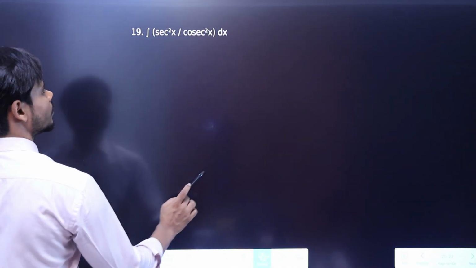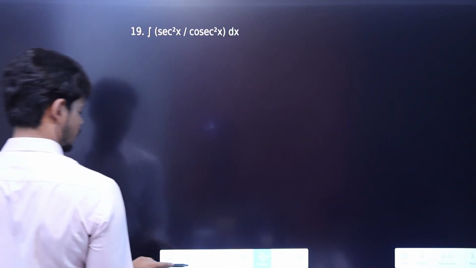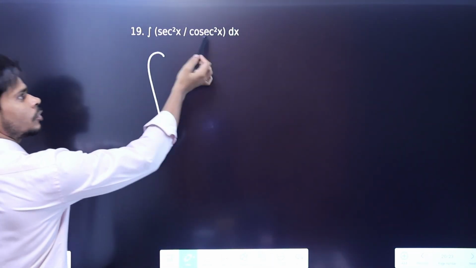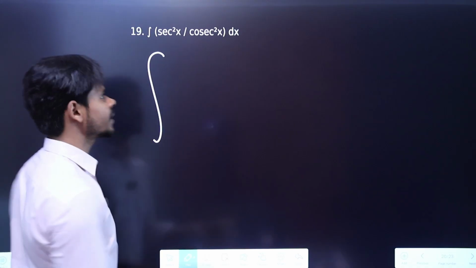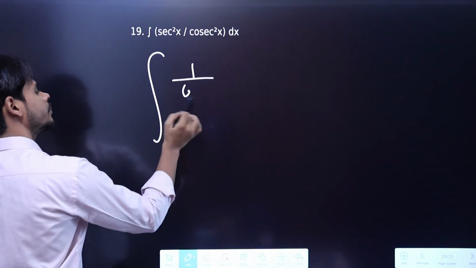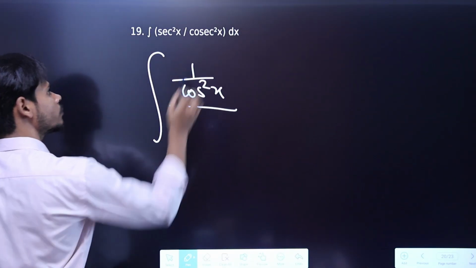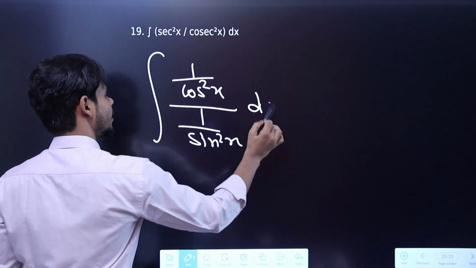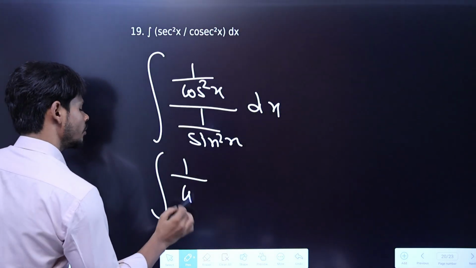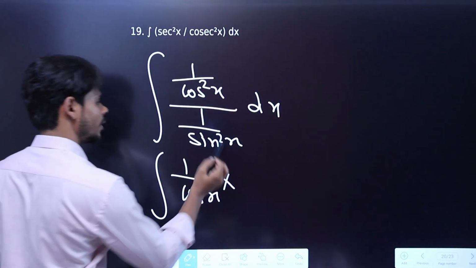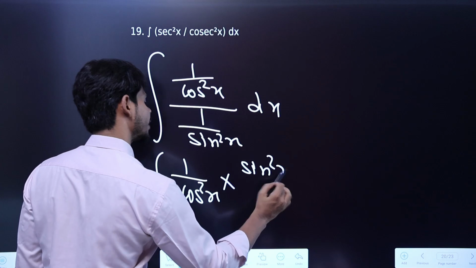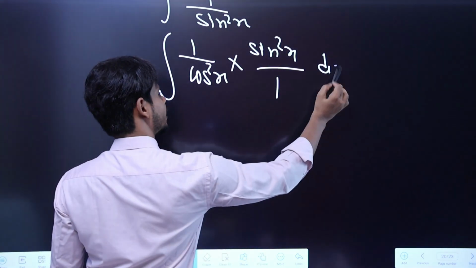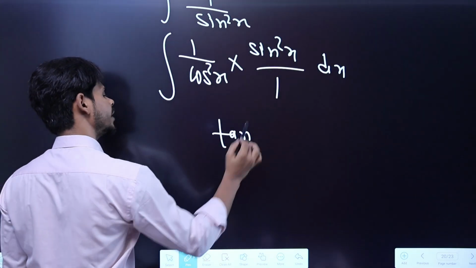again we are given a very simple question by the way. Just convert, because we don't know how to integrate a division. So I will convert them into sin and cos. It will become 1 by cos square x, and cosec square x will become 1 by sin square x, right? Now this will be 1 by cos square x, then if I take the reciprocal it will become sin square x divided by 1. So this is nothing but sin square x divided by cos square x, which is nothing but tan square x.